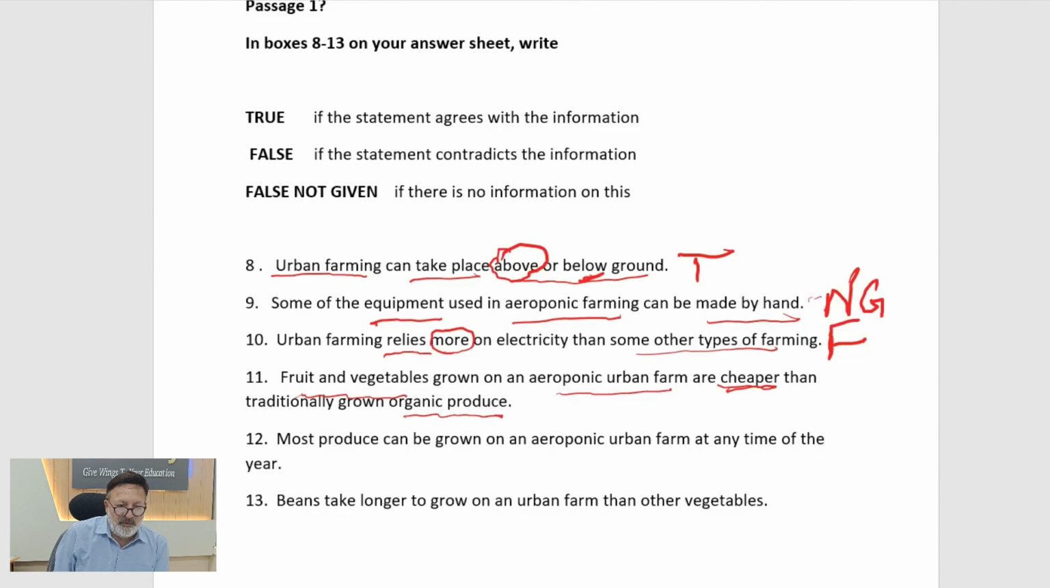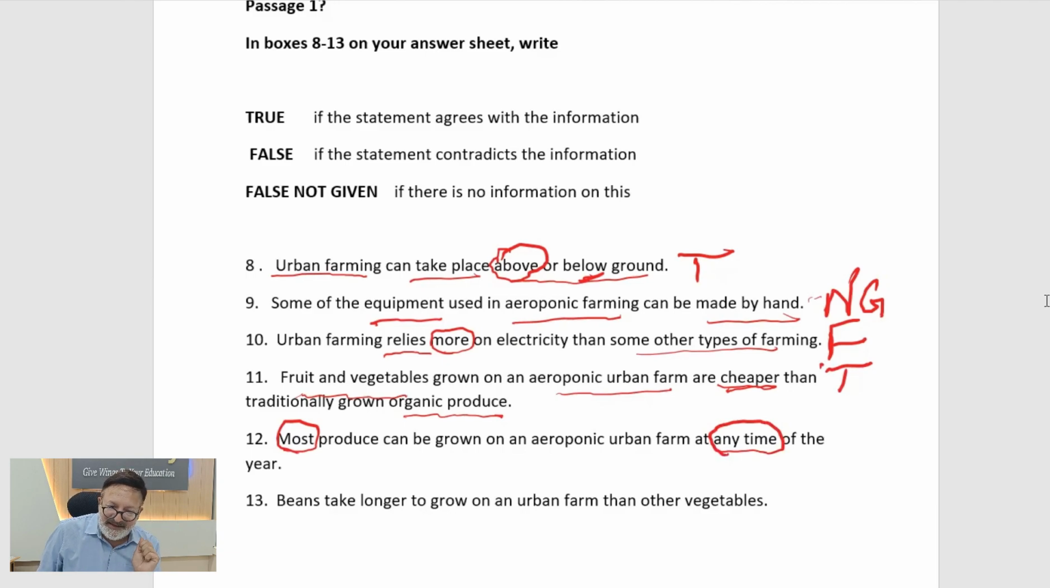Answer is going to be true. So next is: most produce can be grown on a farm at any time of the year. Now most is again an adverb, and any time is also an adverb. So you see, adverbs play a very big role here. We should understand what the question is basically asking.